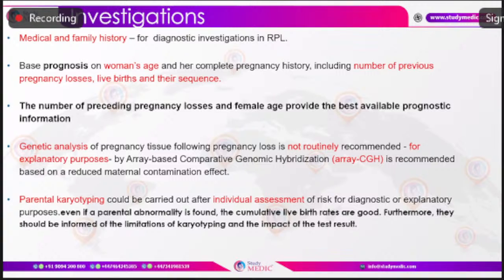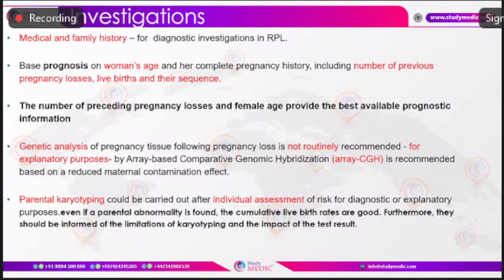For example, in a case of 21-21 translocation, there is almost a 100% risk of recurrence in the subsequent pregnancy. But otherwise, in other cases of translocation, the risk of recurrence varies, and it could be anywhere between 50% to 75%. So there's still a chance of having a live birth. And always, when compared to IVF, natural conception and natural birth have a higher success rate. So it is always better to give them options.